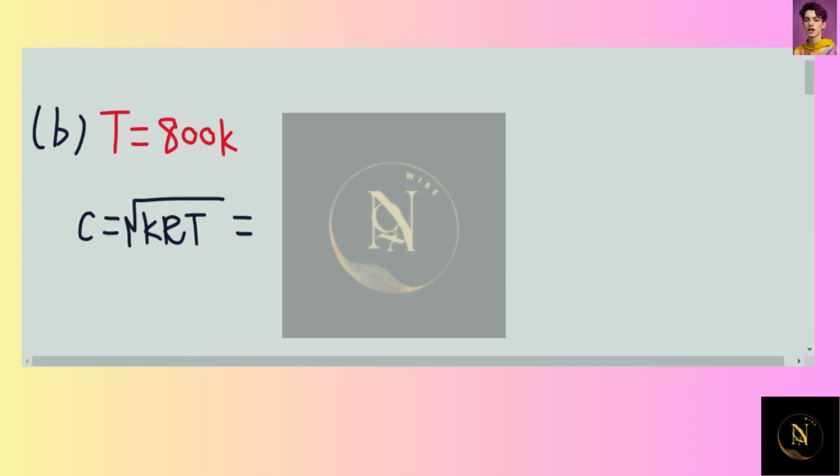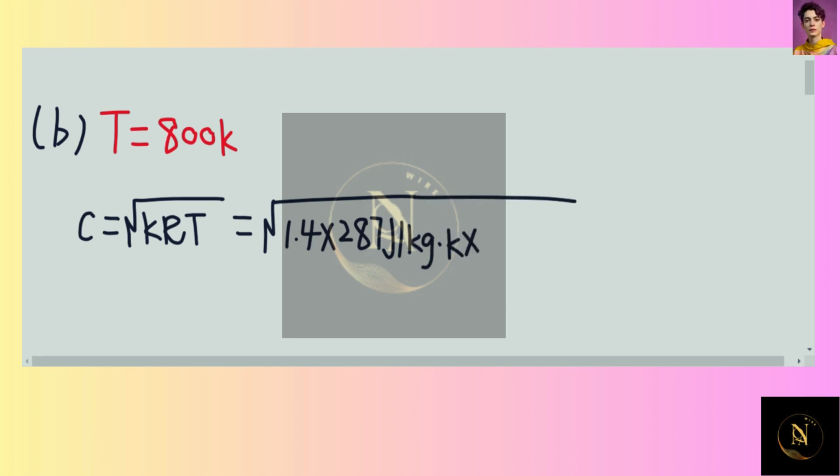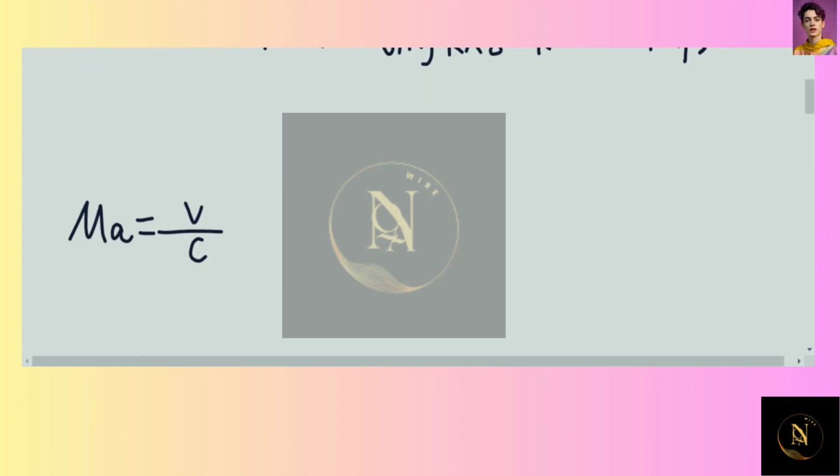And for the next case, we know the temperature is 800 Kelvin. So now let's plug back into the equation to determine the speed of sound in air in this case, which is equal to the square root of 1.4 times 287 joule per kilogram times Kelvin, and then times the temperature, which is 800 Kelvin. And this will give us the speed of sound in the air is about 567 meter per second.